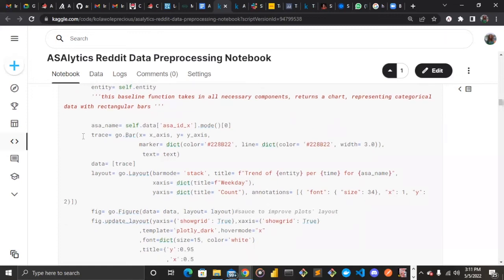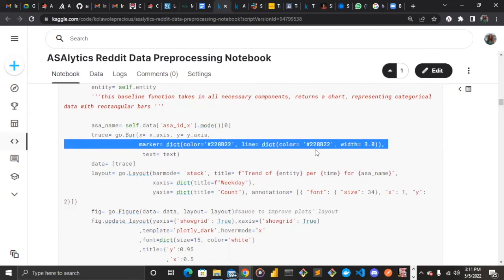So in this part, we specify the ASA name, the kind of ASA the user is trying to get, for it to be displayed on the plot. And then we have trace. The Plotly library for our visualization is leveraging a word called trace. It can be another name really, but in this case, we have to stick with trace because it allows you to trace in different data columns with a different section. So we have the go.Bar, which is accessing the bar chart itself. And then it is taking in the necessary components. We specify the kind of color we want for our analysis and the width, that is the kind of space the visual can contain. And then we specify the text also.